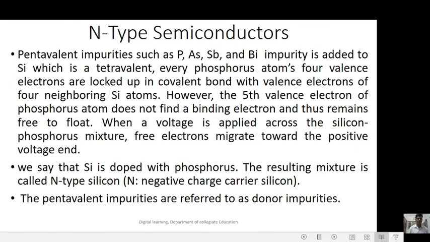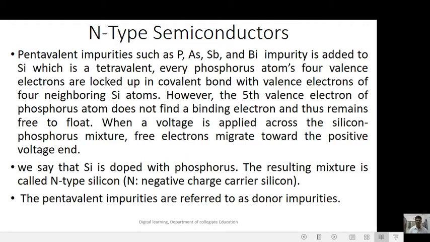Pentavalent impurities such as phosphorus, arsenic, tin and bismuth are added to silicon or germanium, which is tetravalent. Every phosphorus atom's 4 valence electrons are locked up in covalent bonds with valence electrons of 4 neighboring silicon atoms.